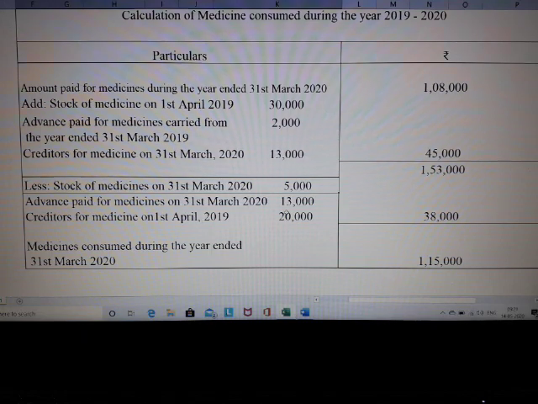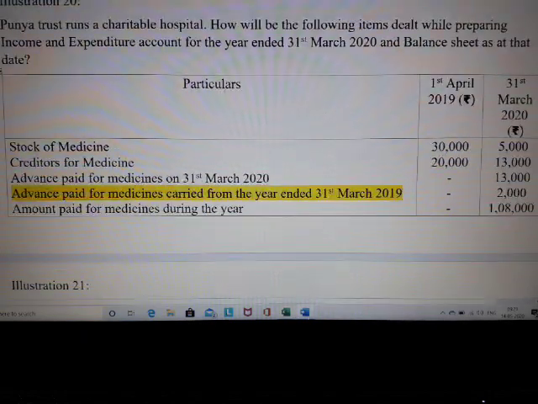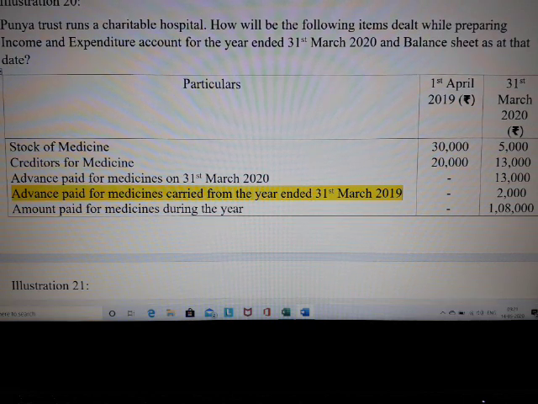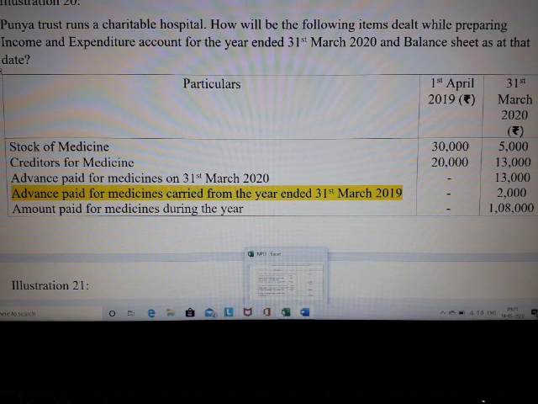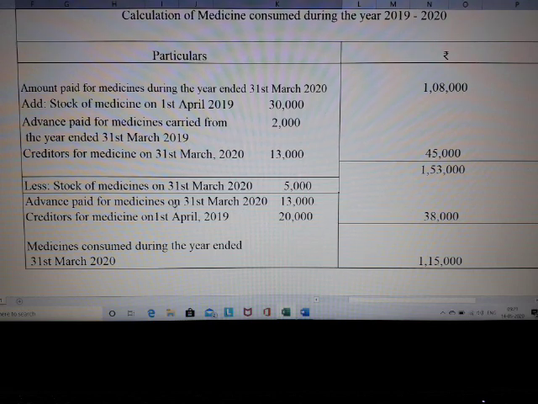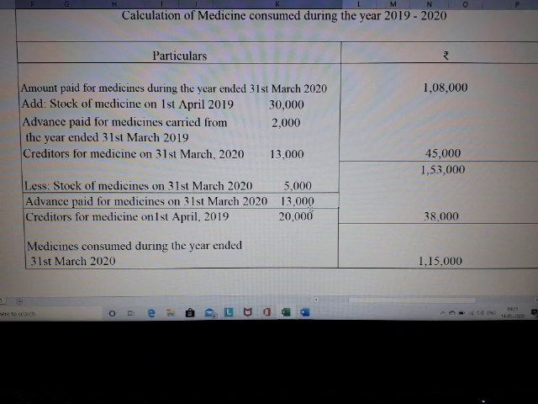That means in the current year you have given an advance for medicine, which is 13,000. That you need to subtract. That should not be considered as a current year expense. So you need to subtract that. So advance paid for the medicine on 31st of March, 13,000.